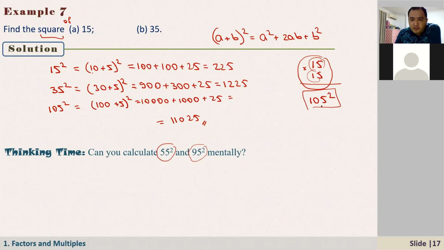Now try this one, your method. You will see that actually this method is much, much easier. Maybe when it is a small number, like 15, a two-digit number, the multiplication in this way is much easier. But when it is a big number, that method is much, much more practical.